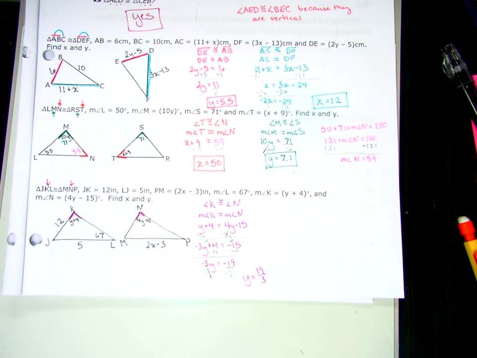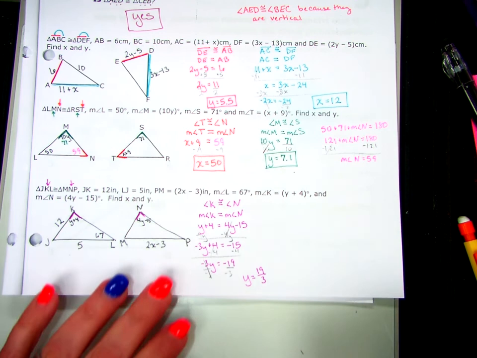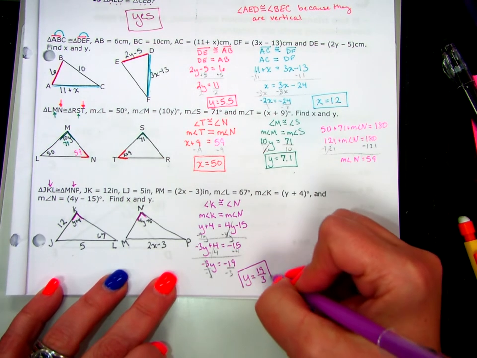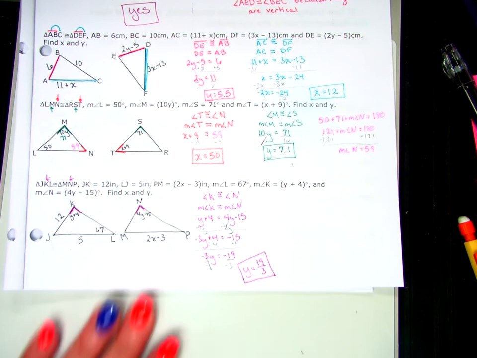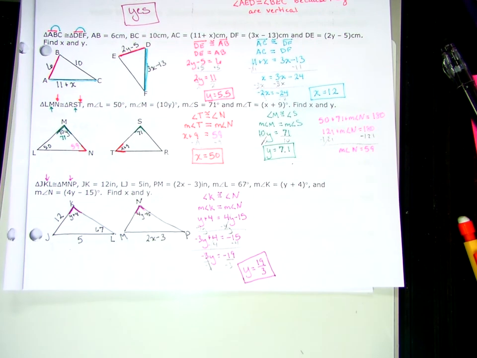19 over 3 doesn't reduce. When you make it into a decimal, it's a repeating decimal. It goes on forever. So I'm going to leave it as 19/3. I'm going to change it from negative over negative to positive because I'm going to simplify it by canceling out those negatives. If we do change it to a decimal, remember we should round it to 3 places. So we should do 6.333 if we do make it a decimal.